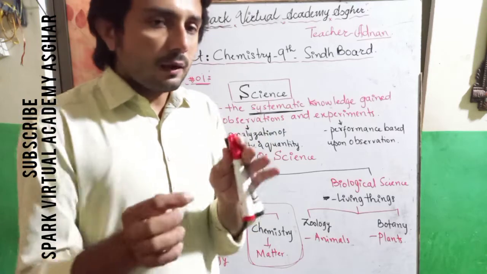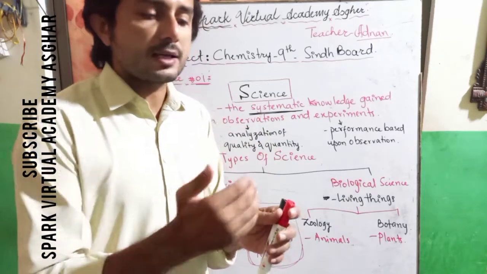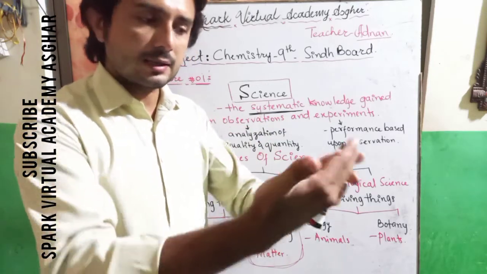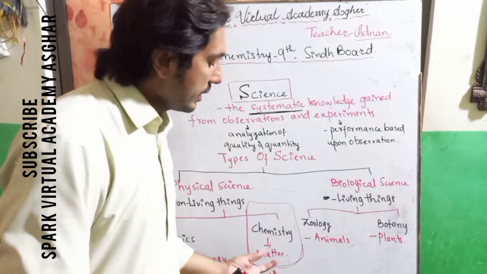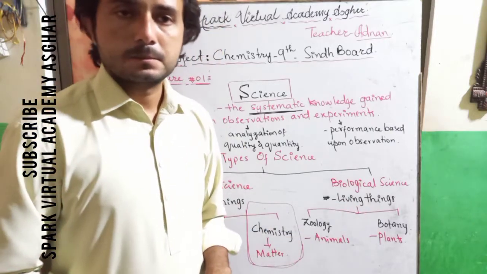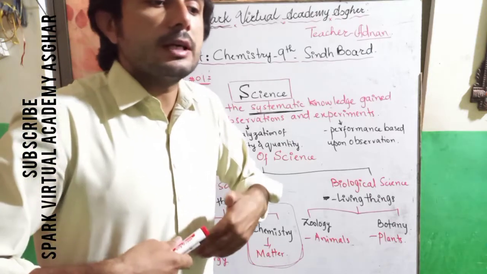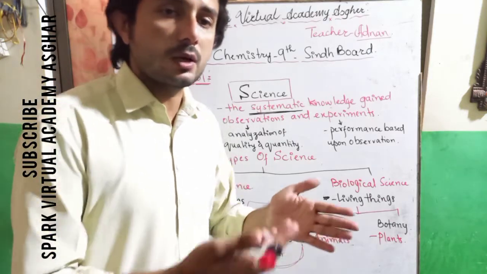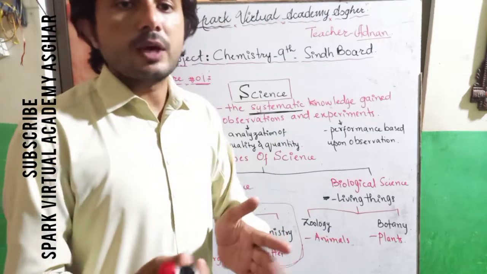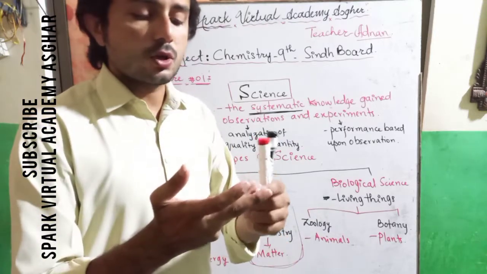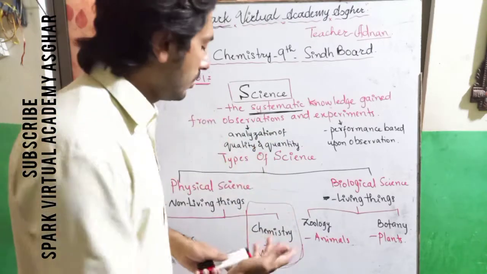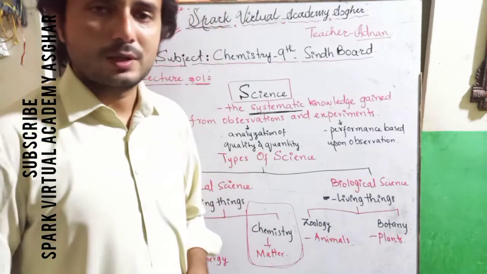Anything in this universe which occupies space and has weight is known as matter. We have three states of matter as well: solid, liquid, and gas. We will study all this in chemistry.